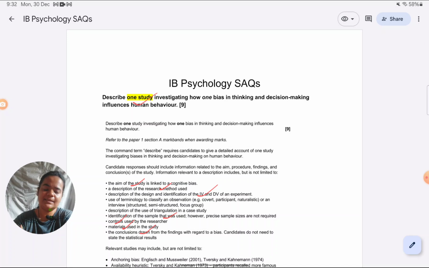Model answers are never to be rote learned or memorized. They're always to be learned from. So whenever you have a model answer in front of you, my answer or any other professor's answer, just analyze it: how it has been written, how it has been structured, what content has been covered. Not exactly what's written, but out of all the content available, which has been covered in the answer.